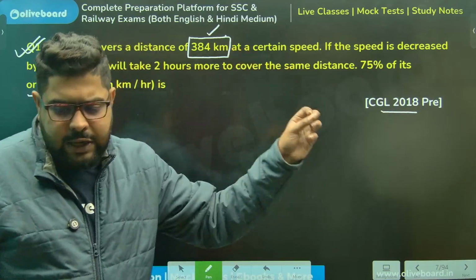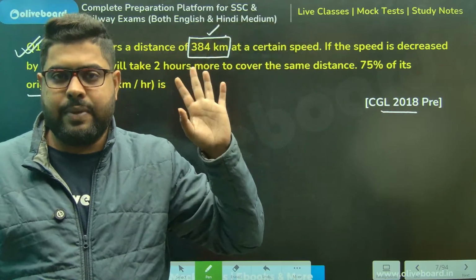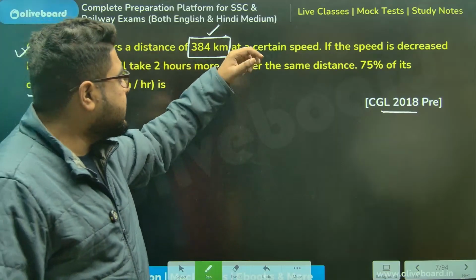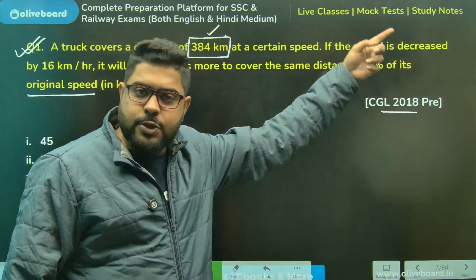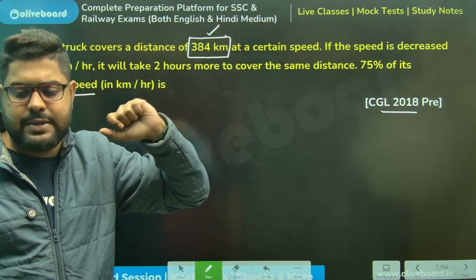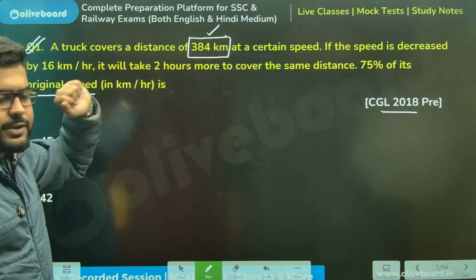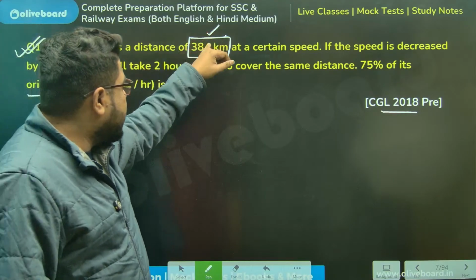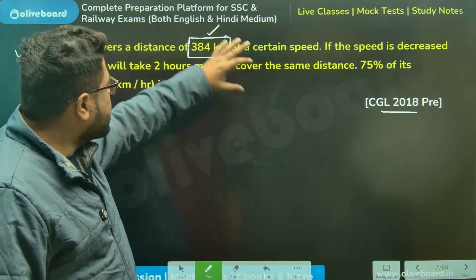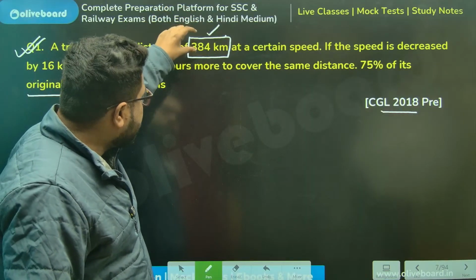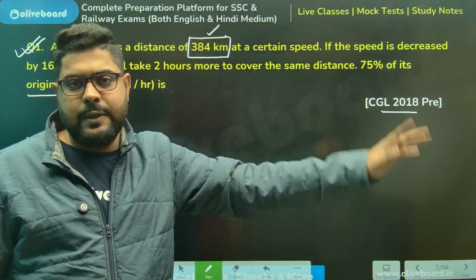One is the original speed, taking the original time. The other is when the speed has decreased, meaning time will increase. So time has increased by 2 hours more, and the total distance is 384 only.